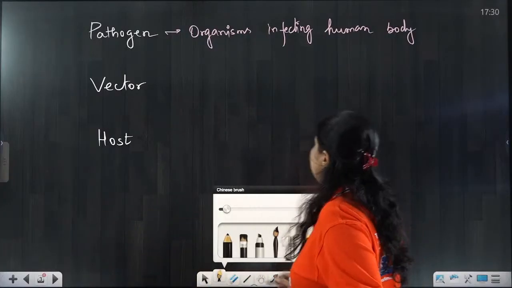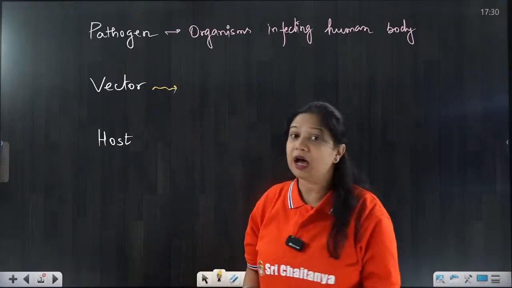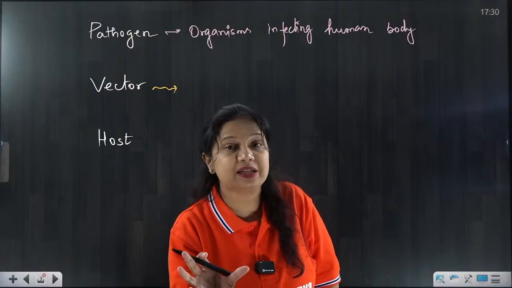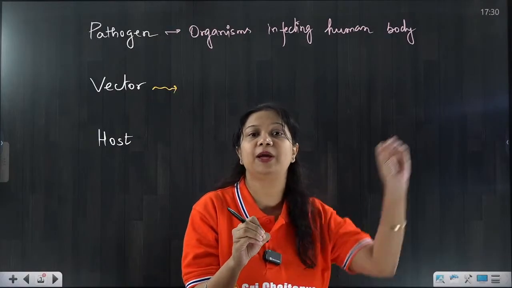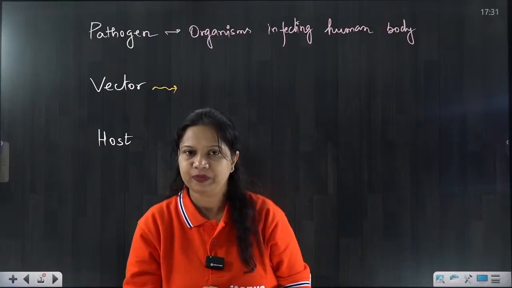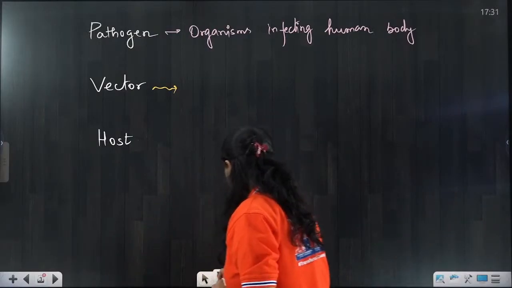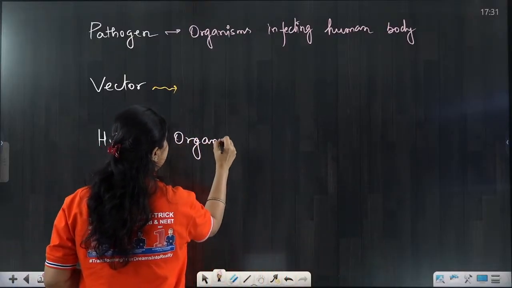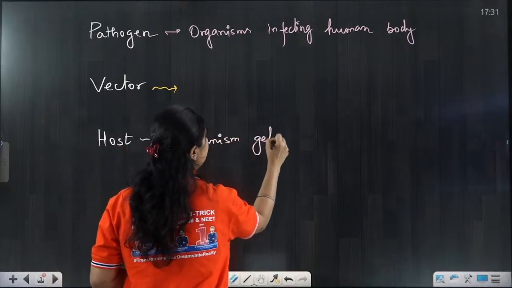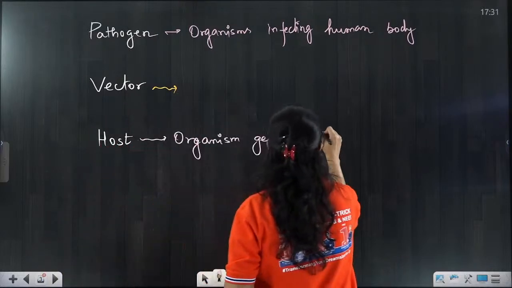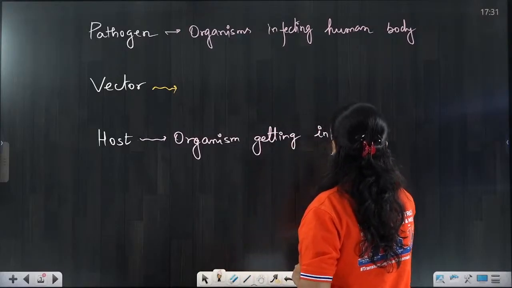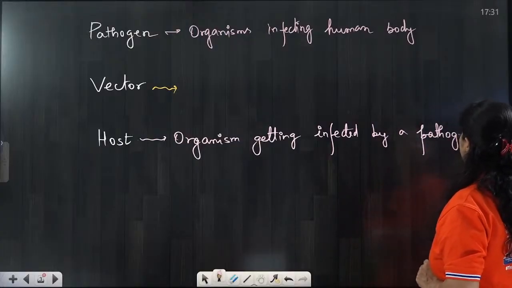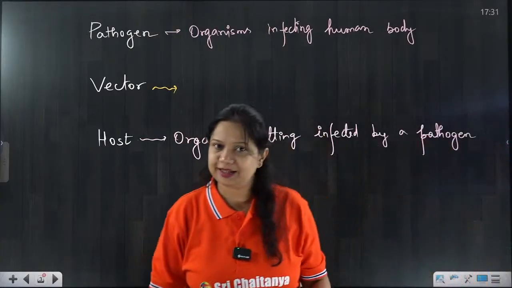Now similarly, it is the vector. Now what is a vector? Vector, we can say, is a structure or an organism which helps in the entry of the pathogen inside our body. Our body is the host. So host is the organism getting affected or infected by a pathogen. Organism getting affected or infected by a pathogen is called the host.